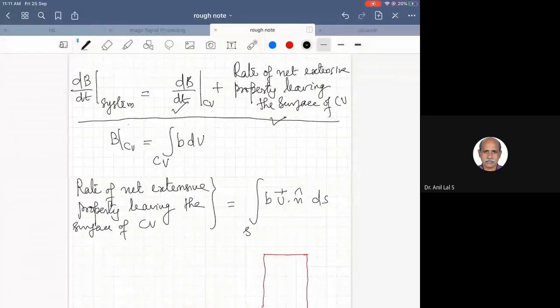And you know, the extensive property is the volume integral of the corresponding intensive property.